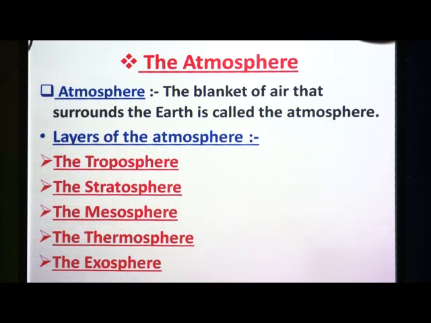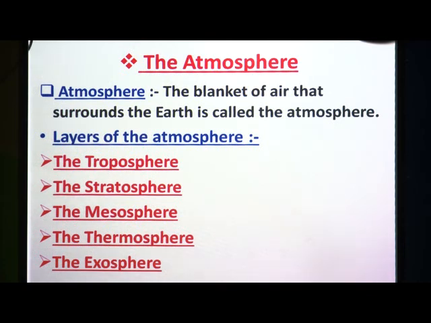So if we are not getting the oxygen, then we cannot stay alive for more than a few minutes. Air contains oxygen, and oxygen is needed to breathe, and that oxygen is present in the air, and air is all around us.